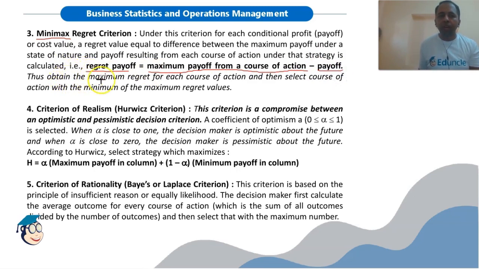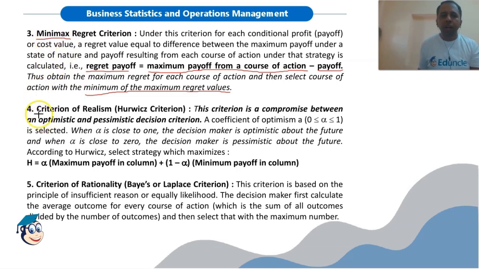Thus we obtain the maximum regret for each course of action, and then select the course of action with the minimum of the maximum regret values. So what we are doing, we are selecting the minimum of maximum regret values. Hence the name is minimax regret criteria.